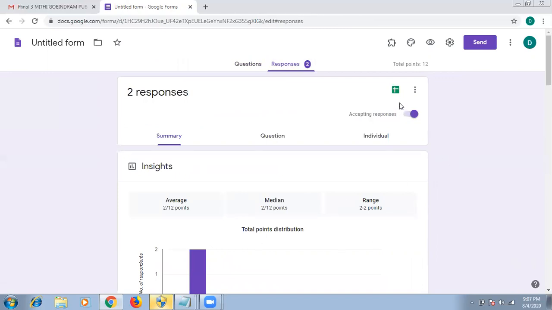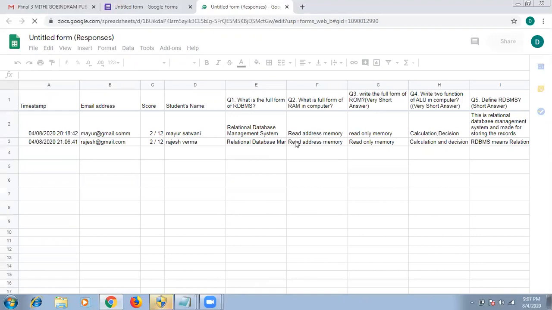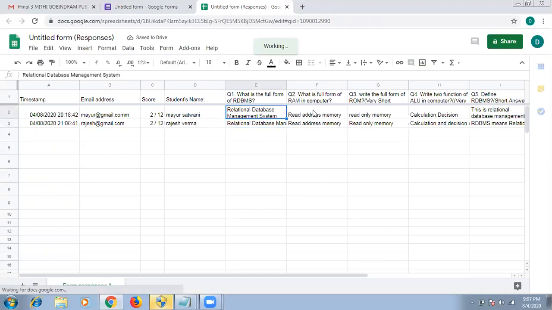In this screen, we have a green arrow or green plus sign at the right top corner. So click on this green right top corner, then we will have this spreadsheet. This spreadsheet is having many columns, okay, and you can see the answers are coming in a systematic way. So how is it coming? Because I have done certain settings.